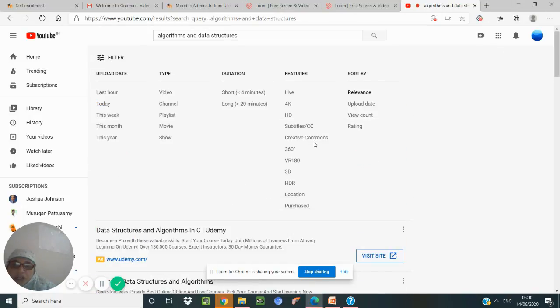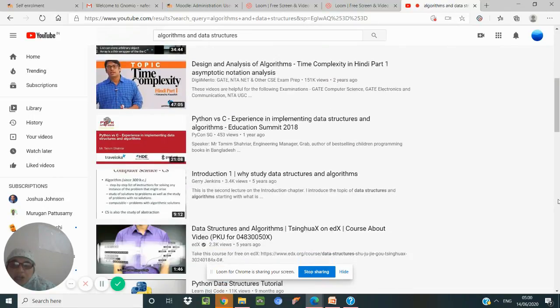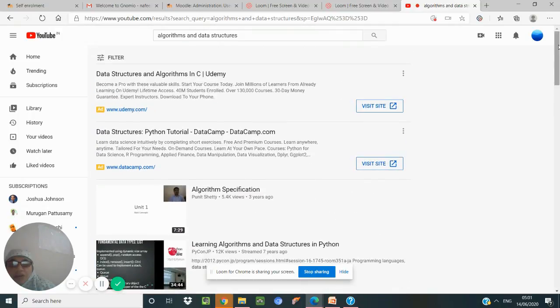In that filter, you try to give Creative Commons. In Creative Commons there are some four options which allow you to use it for education purposes, or for adding content to it and using it. So many facilities are there, you can use them.